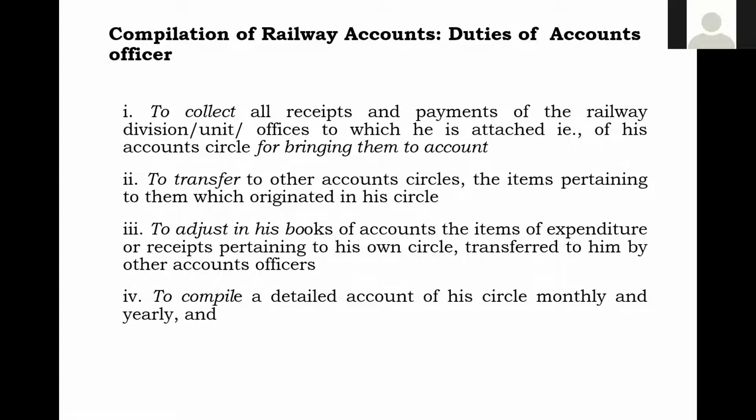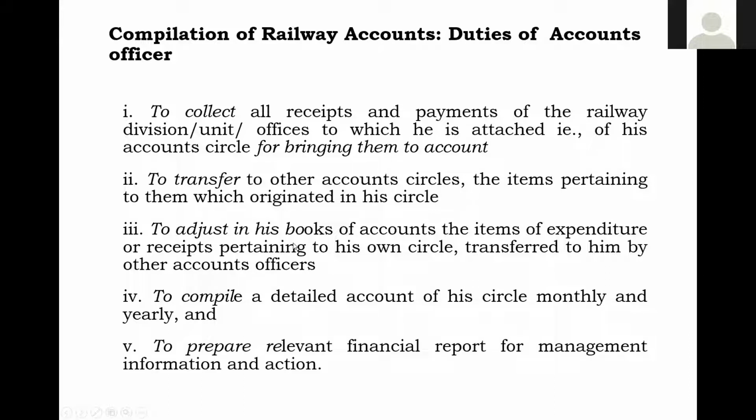That account current of receipts and disbursements for a month will be communicated to the Ministry of Finance to find out the ways and means position of the Government of India. So that is the goal with which we have to work. That is why we should minimize accounting mistakes.